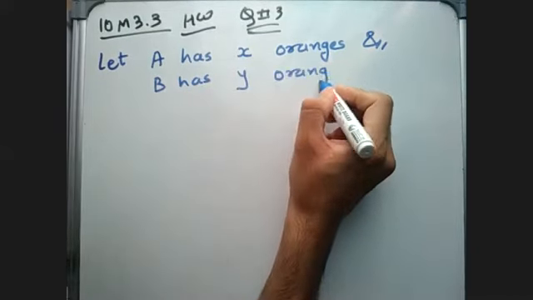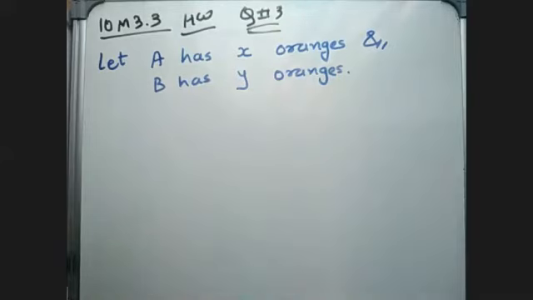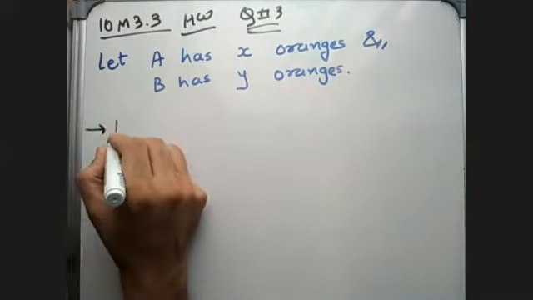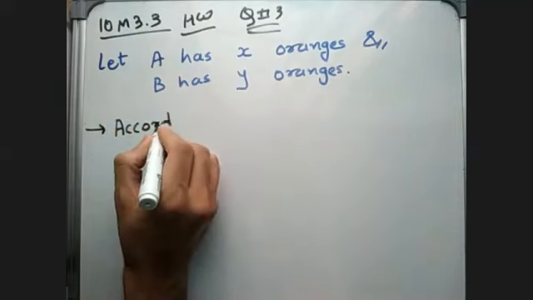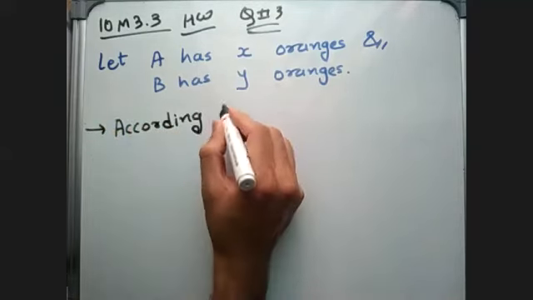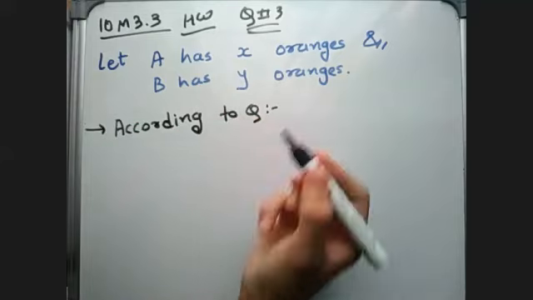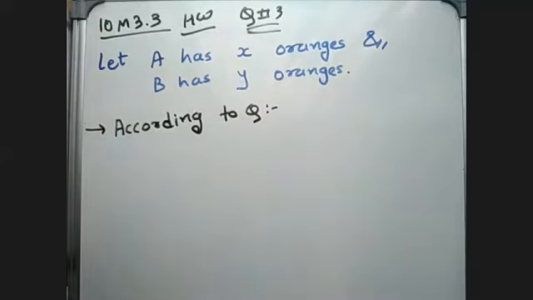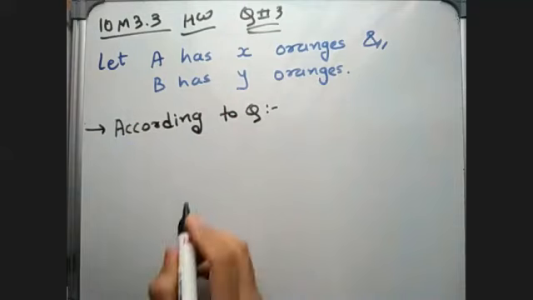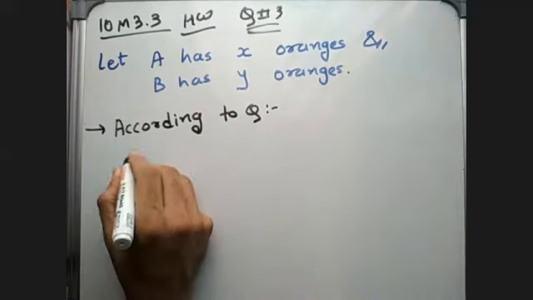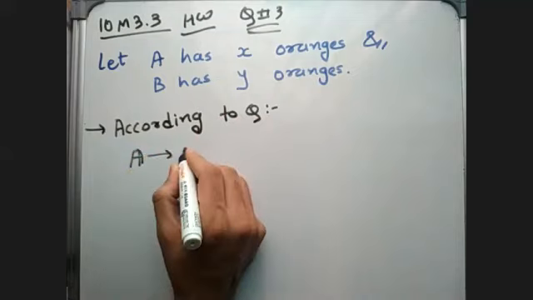Now according to the question, if I write the condition: what A says to B is, if you give me 10 of your oranges.